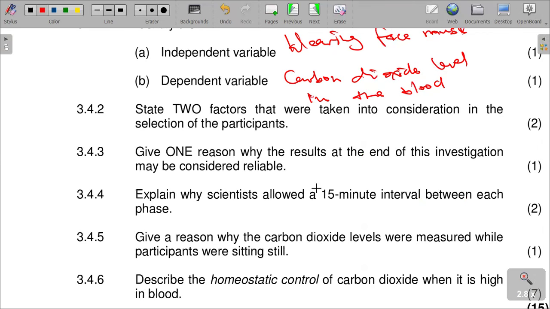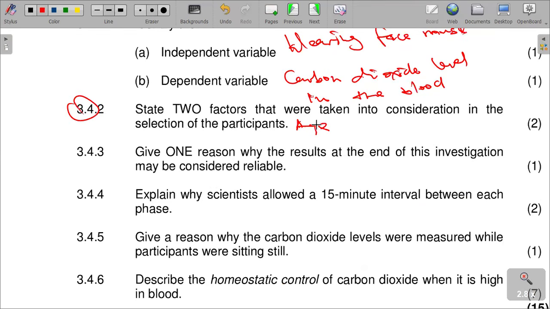Question 3.4.2. State one factor that was taken into consideration in the selection of the participants. We talked about this. I've already shown you that in this question we are looking at the age.